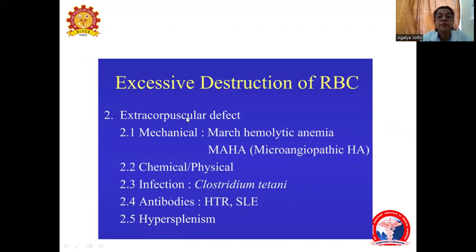Excessive destruction of RBCs, that is extracorpuscular: mechanical factors destroying the RBCs like microangiopathic hemolytic anemia, chemical or physical causes destroying the RBCs, infection with Clostridium tetani, antibodies, and hypersplenism causing destruction of RBCs.